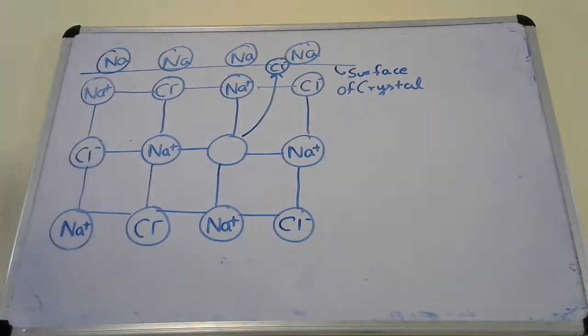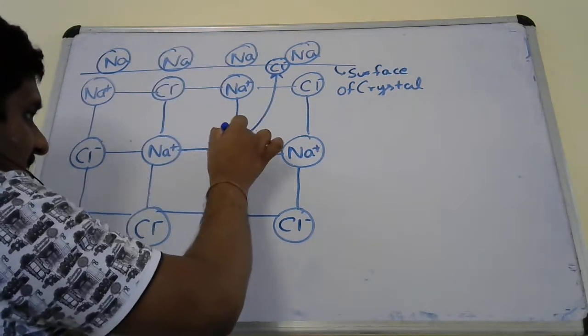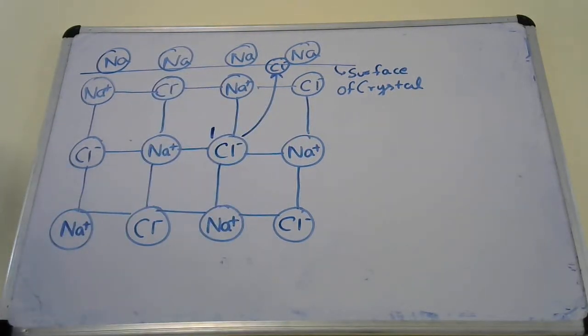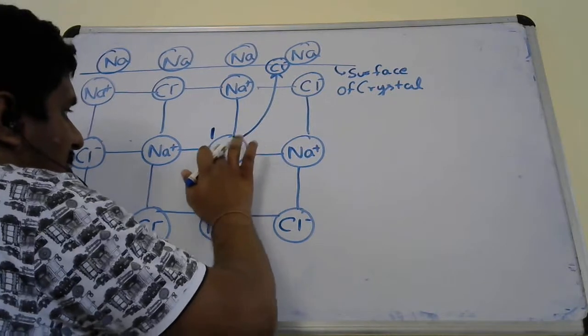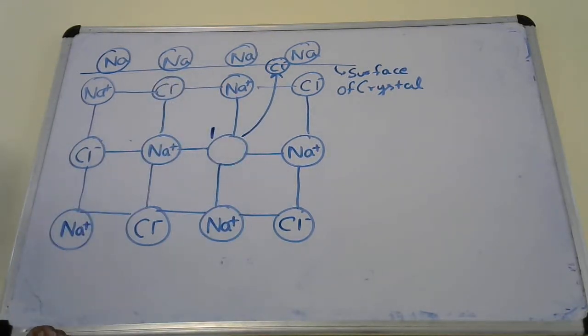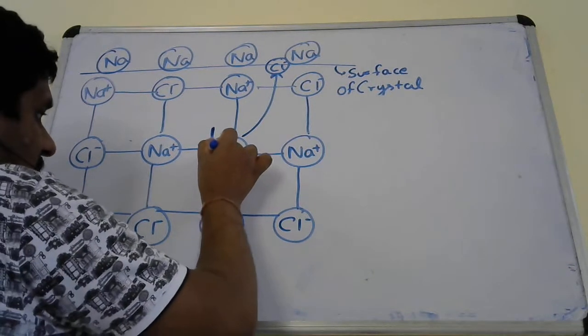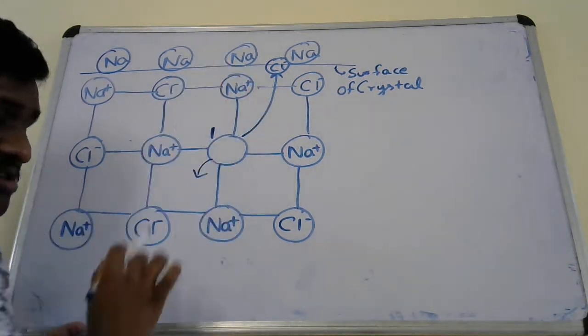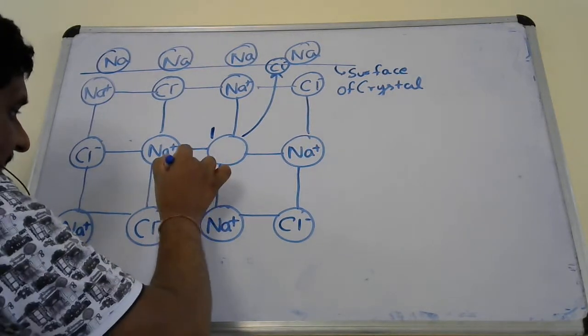Let us say this is one position where there was a Cl minus ion. The Cl minus ion left its original position and went to the surface of the NaCl crystal, and at the position from where Cl minus was removed, a vacancy was created.